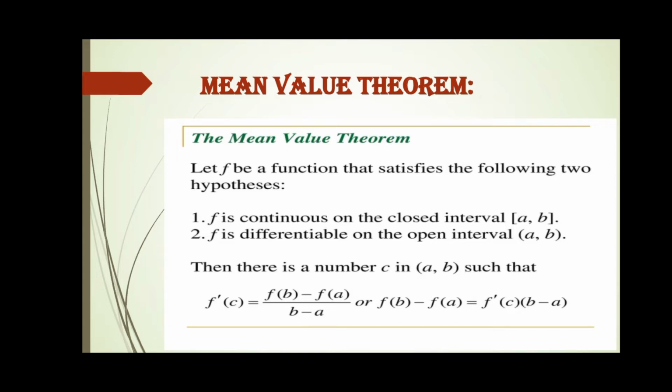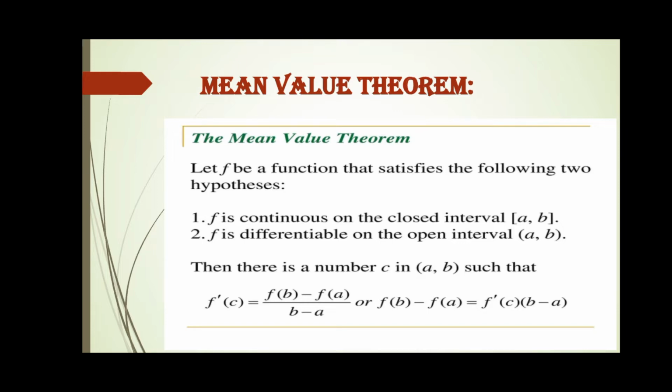So we say that there is a point in between the 2 points a and b, and at that point the slope of secant line becomes equal to the slope of tangent line, which I told you about earlier.